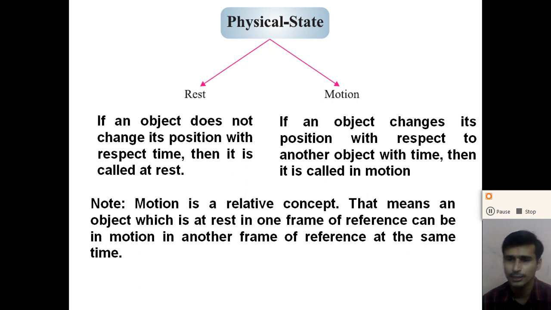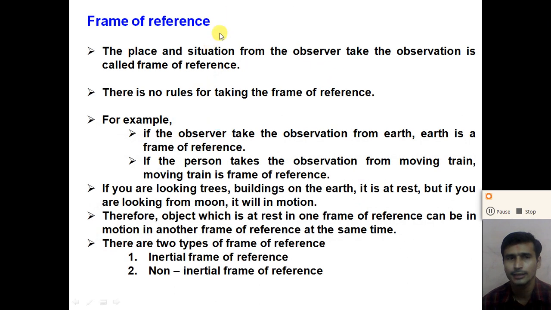So dear students, let us understand what the frame of reference is. The place and situation from where the observer takes the observation is called the frame of reference.